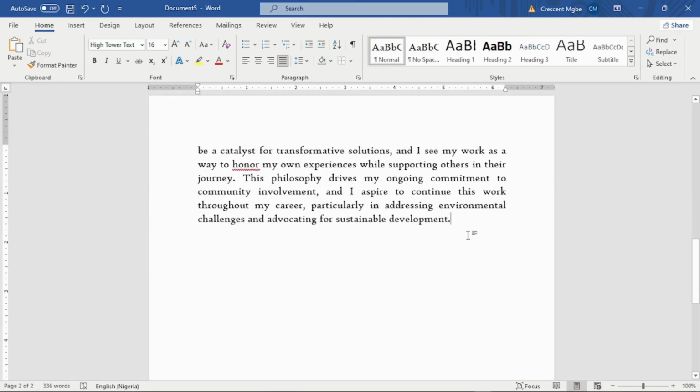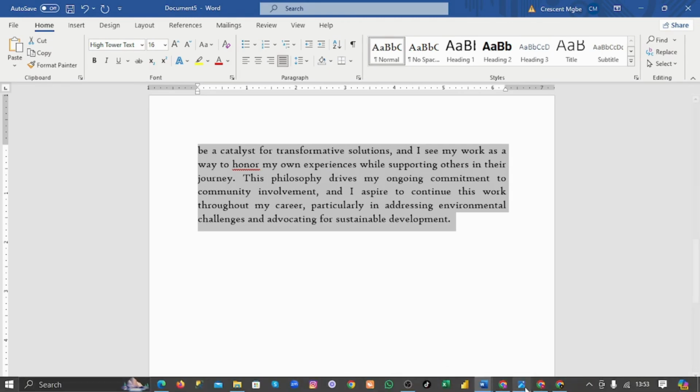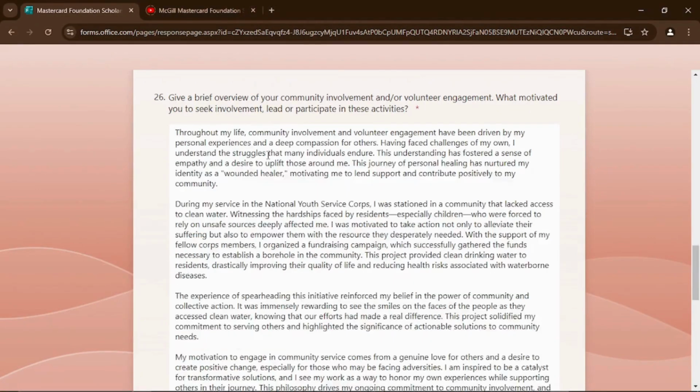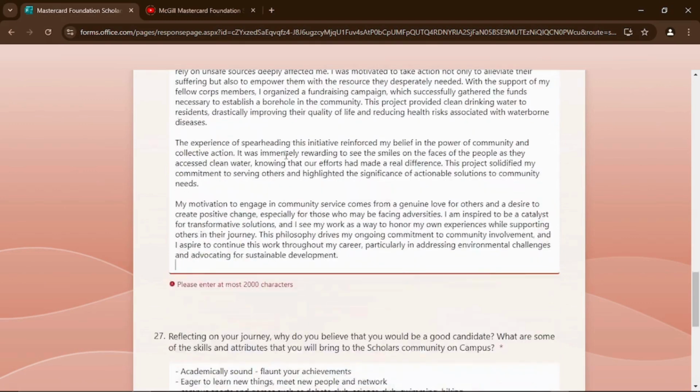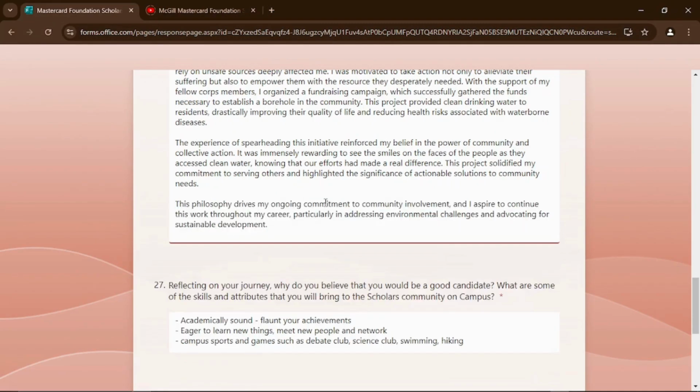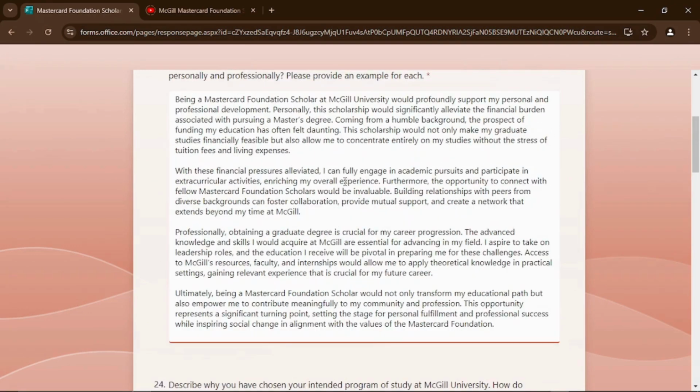Guys, this is amazing. This bot has done a great job. All right. So what you need to do is just highlight everything, copy it, go back to ChatGPT, go back to your essay page, then clean this one and put that in there. Let's check. It's more than 200. So we may need to remove something. Maybe we'll just remove everything here. And good. So we have the essay written.